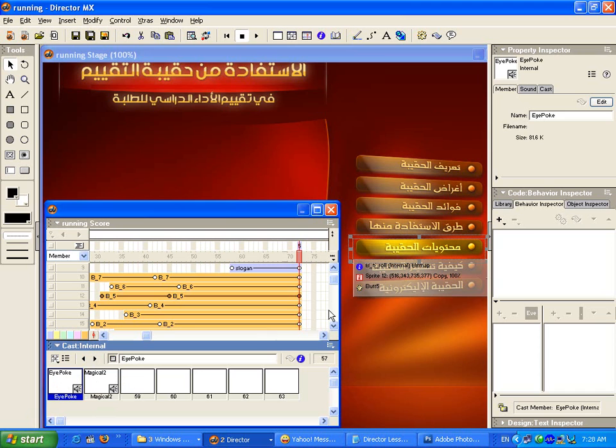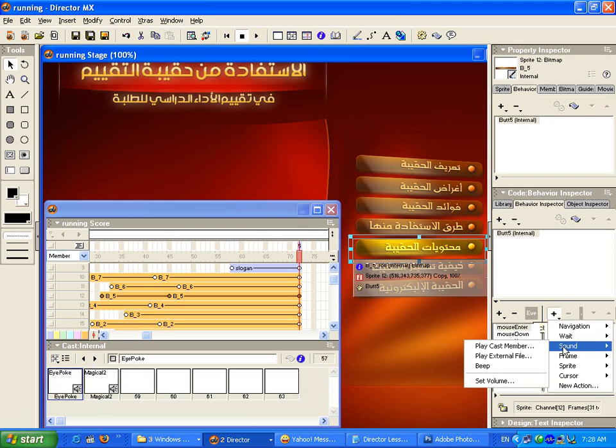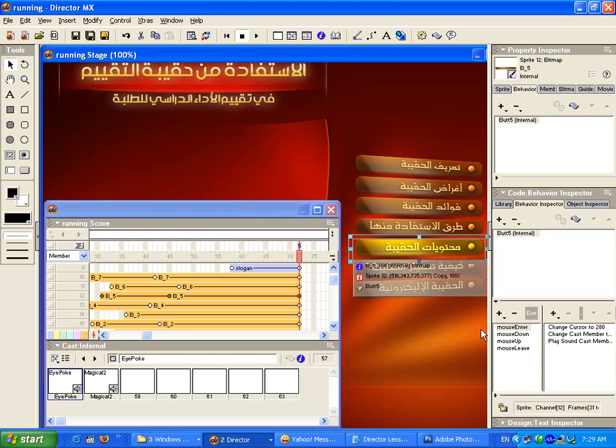After, we can choose the button and the mouse enter event. We can add a new action, sound, play cast member. The cast member is the proper sound file, iPoke in this sample, the one we have imported, then OK.